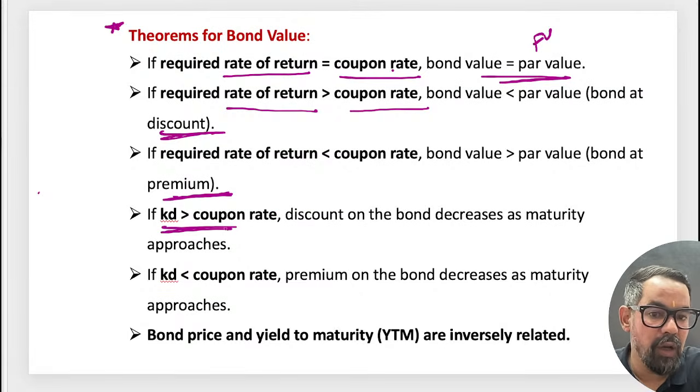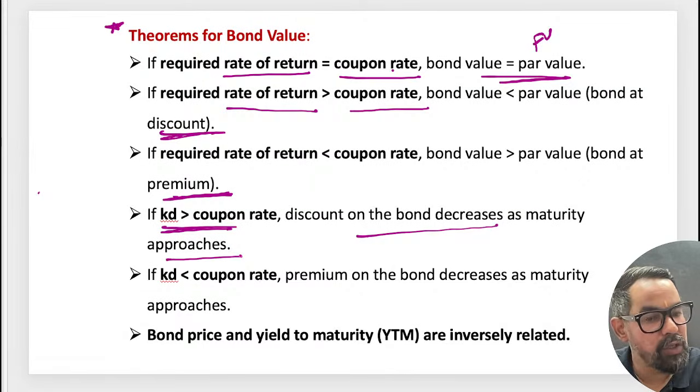If KD, the discount rate, is greater than the coupon rate, then the discount on the bonds decreases as maturity approaches. So if KD is higher than the coupon rate, the discount on the bond will decrease as it reaches maturity.